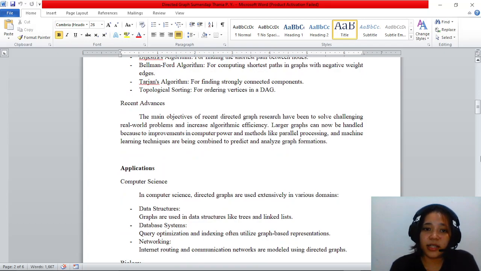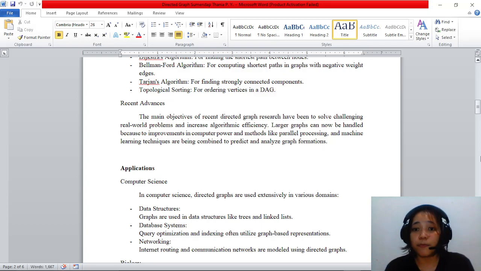In recent advances, the main objective of recent directed graph research has been to solve challenging real-world problems and increase algorithm efficiency. Larger graphs can now be handled thanks to improvements in computer power, and methods like parallel processing and machine learning techniques are being combined to predict and analyze graph information.